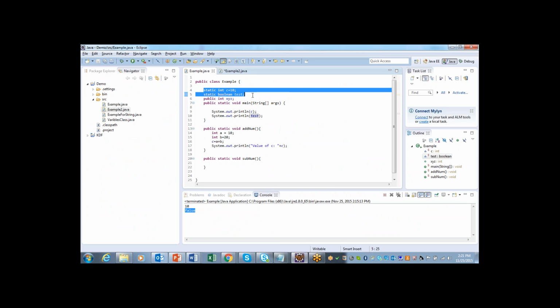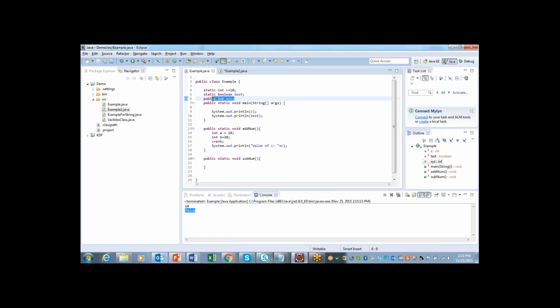Now you can ask the question, we have used these two variables as instance variables, but how come you are telling that this is a static variable? See, you can clearly see the difference here. I have declared one more variable called public int. I don't have static here.